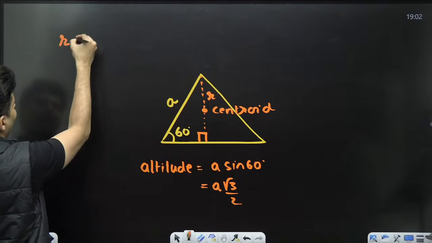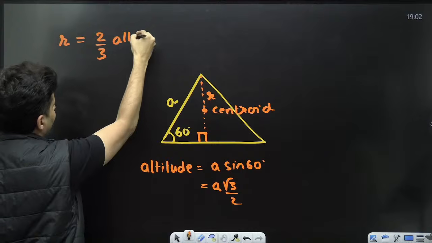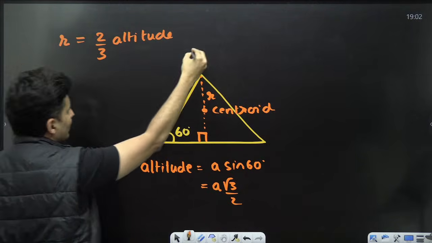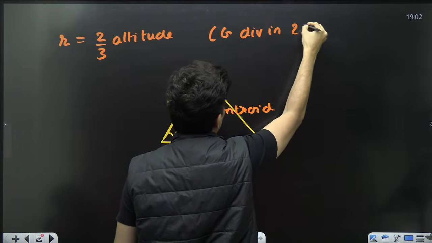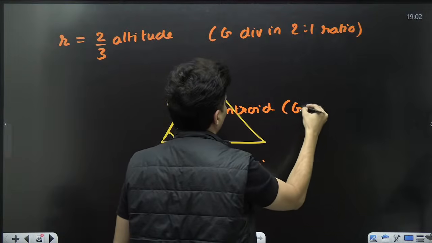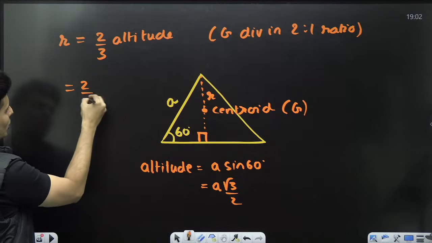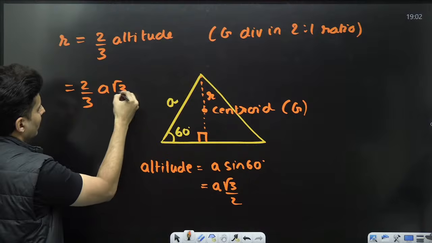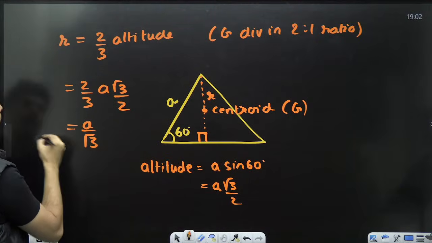The value of R will be 2/3 of the altitude, because the centroid G divides in the 2:1 ratio. So 2 by 3, and the altitude is nothing but A root 3 by 2. 2 cancels. I will get this as A by root 3.